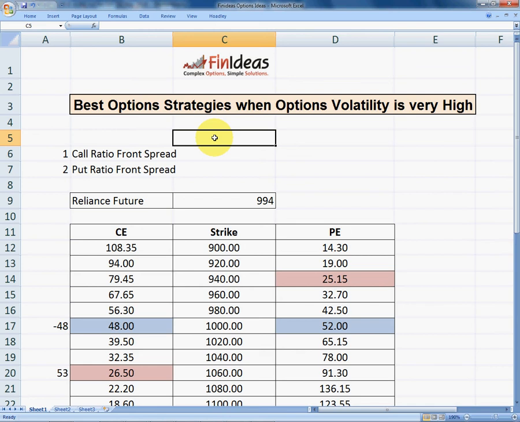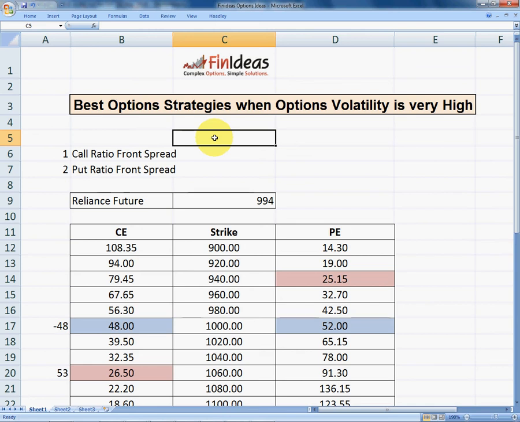Today we are going to discuss option strategies when option volatility is very high. That means when implied volatility is running at a very high level or the option premiums are very expensive, at that time which strategy can make very good returns.